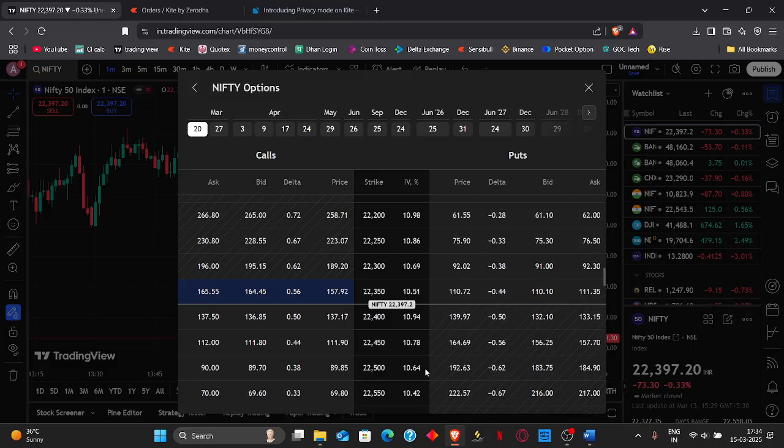At the money remains the same for both call and put options, and strike prices below the current market price of Nifty 50 can be termed as out of the money options for puts.